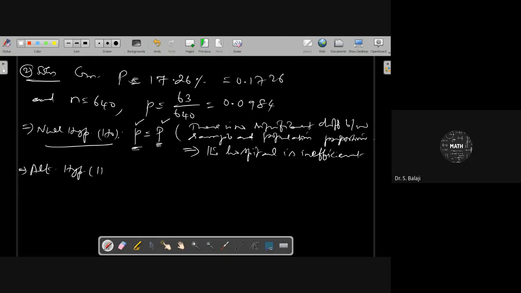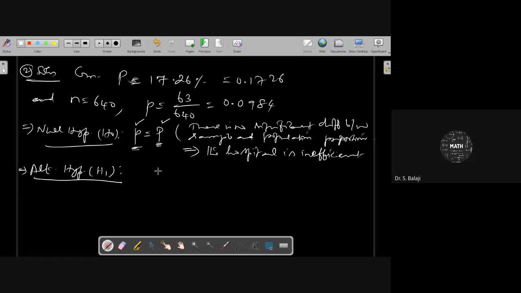Alternative hypothesis H1. The question is whether the hospital is efficient or not. In what manner can you check that? You compare the fatality rates, so it is a comparison form.